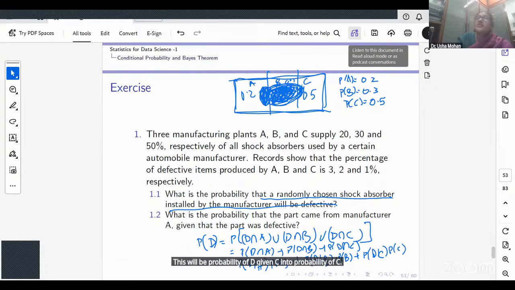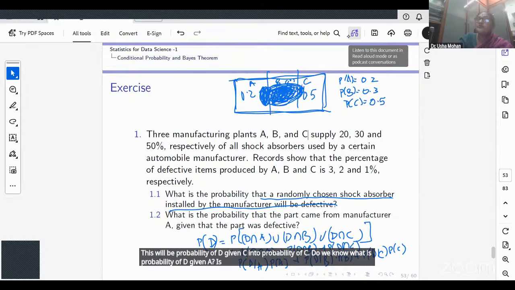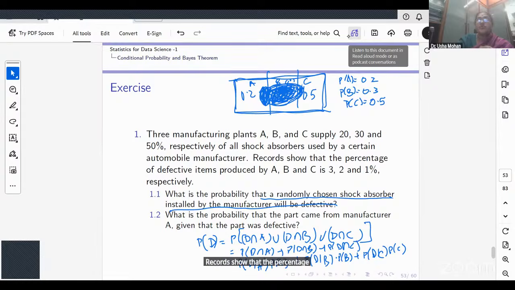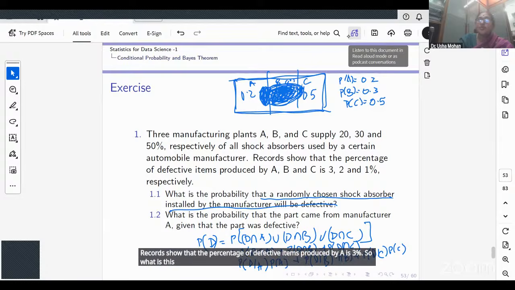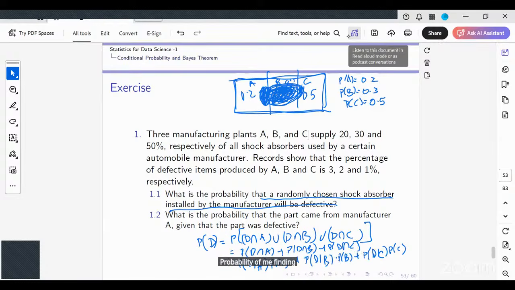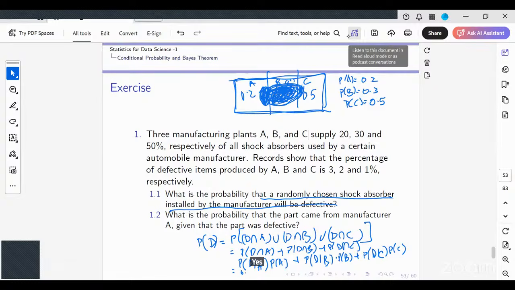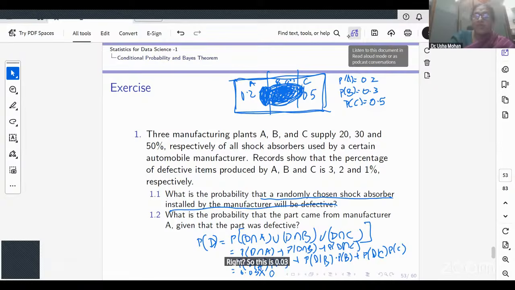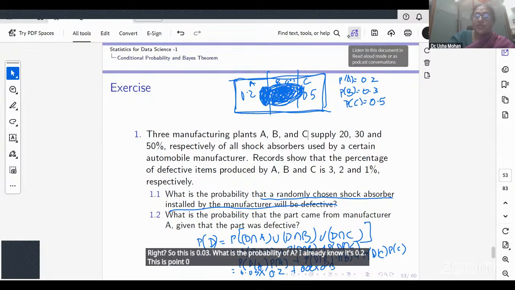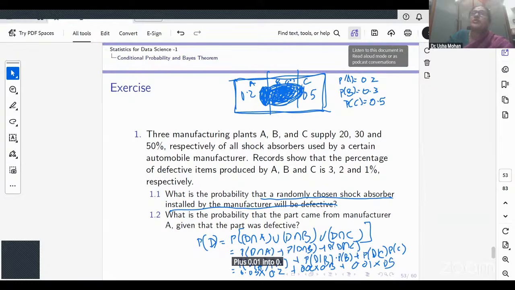Do we know what is the probability of D given A? Is that given to me? Records show that the percentage of defective items produced by A is 3%. So the probability of finding a defective given it is from A is 3%, so this is 0.03. What is the probability of A? I already know it's 0.2. This is 0.02 into 0.3 plus 0.01 into 0.5. So I know the probability of D.